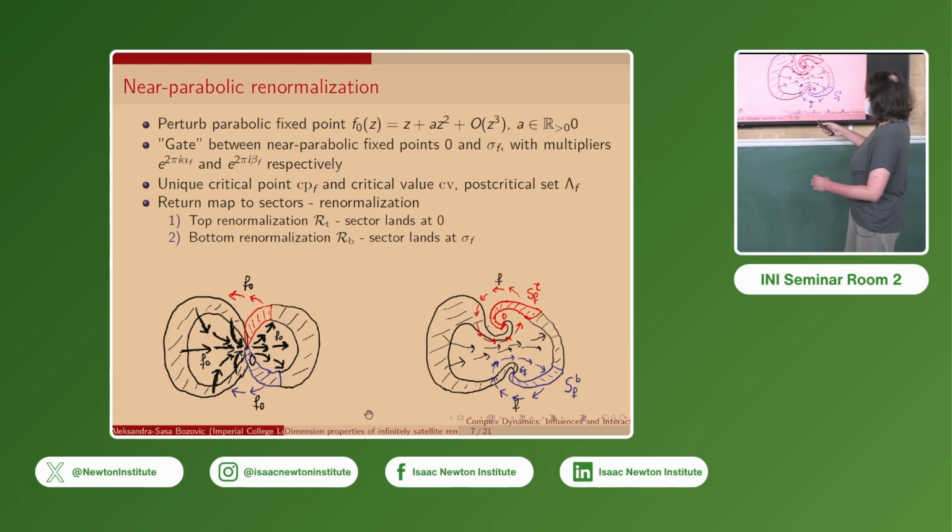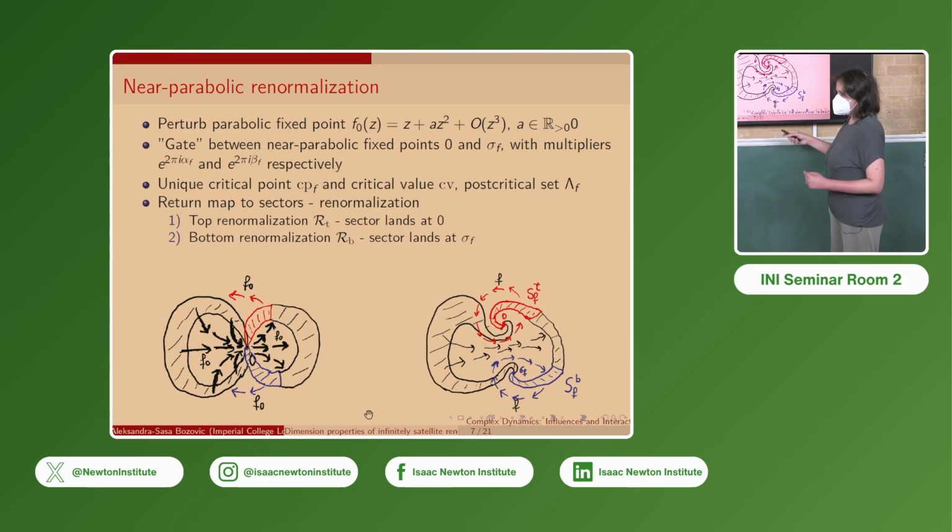But if we make a perturbation, then the parabolic fixed point bifurcates into two near parabolic fixed points. We will normalize so that one of them is 0, and we call the other sigma_f. And a gate opens between them, so the orbits that would have been attracted to the parabolic fixed points now pass through.